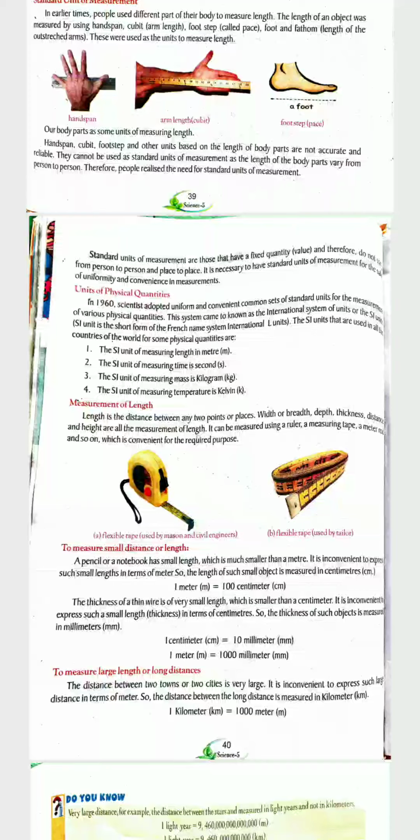These are the standard units adopted by the scientists for the common sets, for the convenience of the people of the world. These are the same all over the world, so these are called SI units also. SI means standard unit.